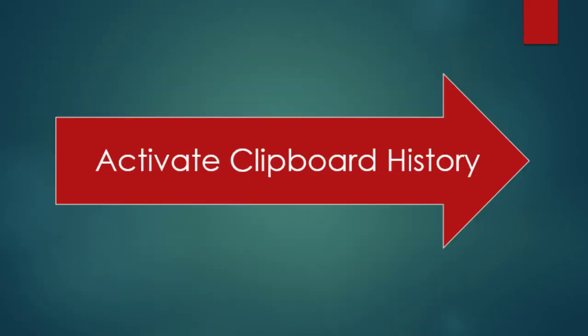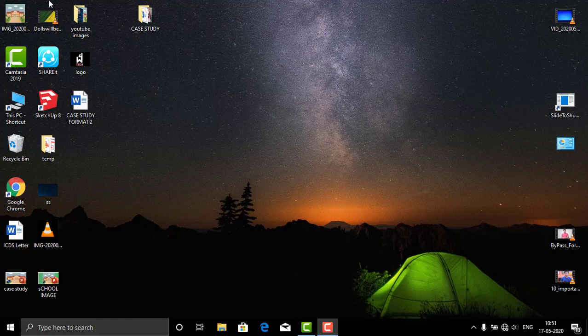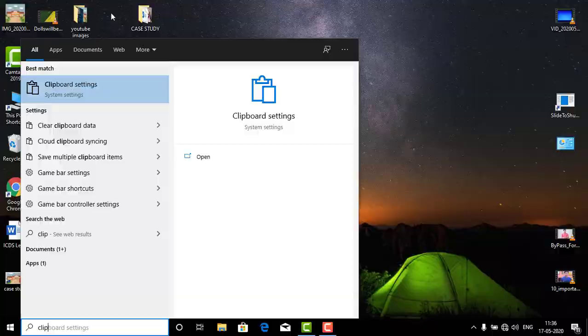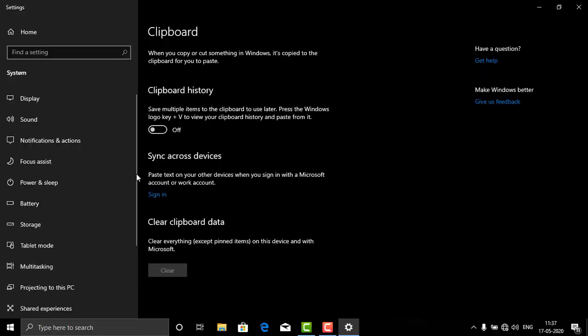For doing this, firstly you may have to activate clipboard history in the settings. To do that, just press the Windows key and type in clipboard settings. Here make sure clipboard history is turned on. If it is off, then turn it on.